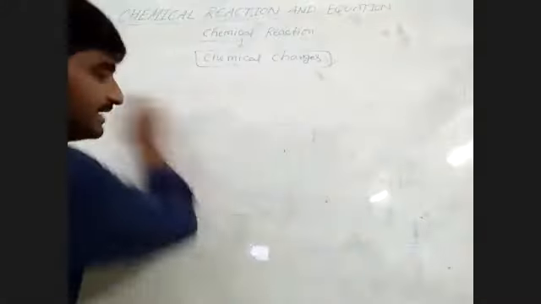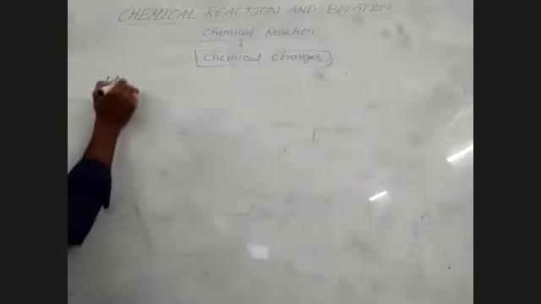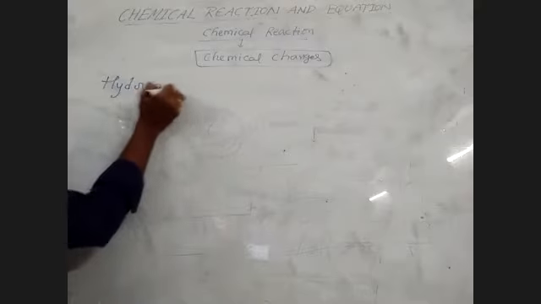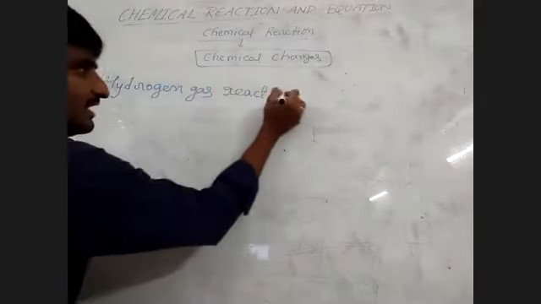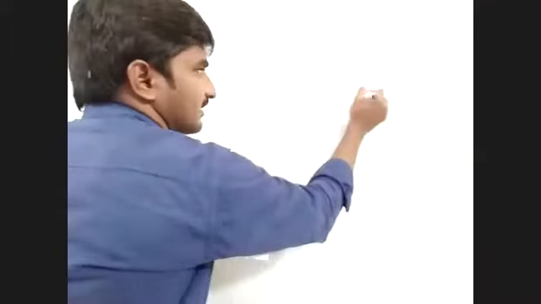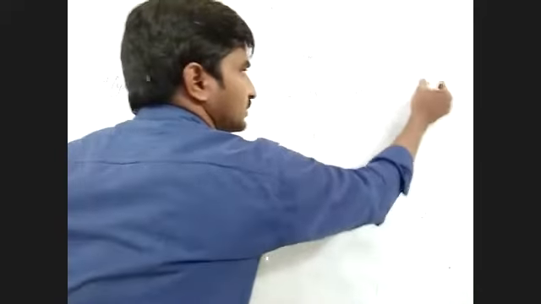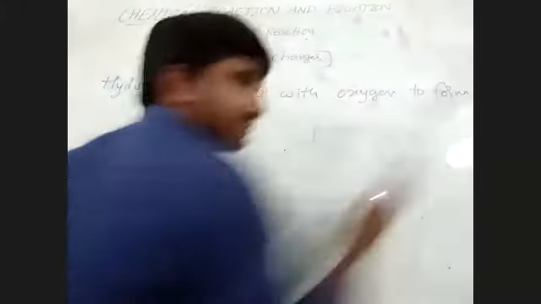First of all, take an example. Hydrogen gas reacts with oxygen to form water.